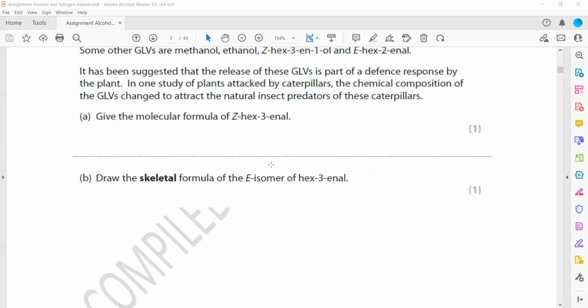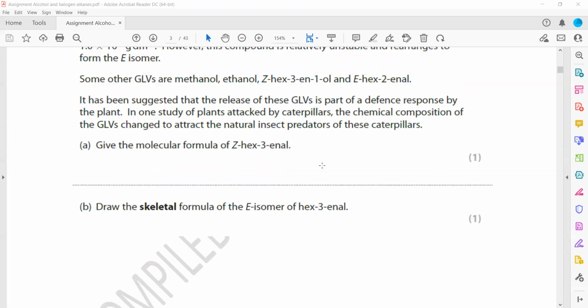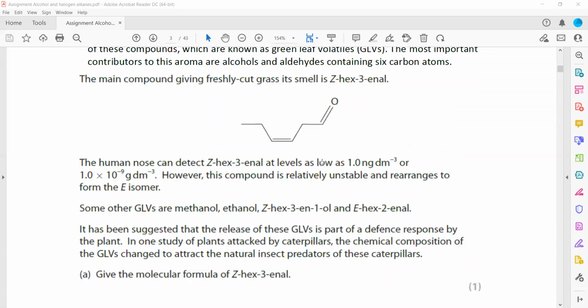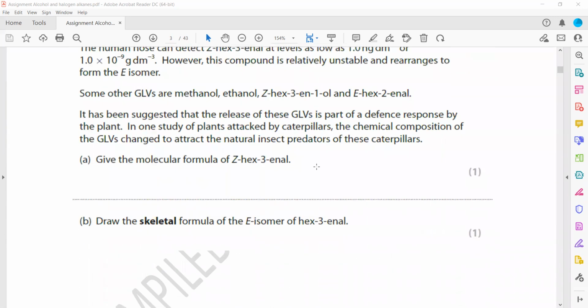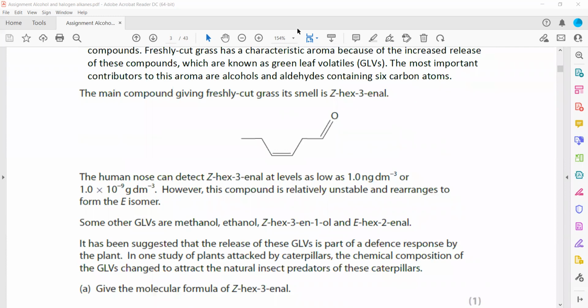Draw the skeletal formula of the E isomer. This is the Z isomer, in which the two heavy groups are on the same side of the carbon-carbon double bond. This is a heavy group and this one is a heavy group, so the heavy groups are on the same side. This one is Z. We want to draw E, the opposite side.